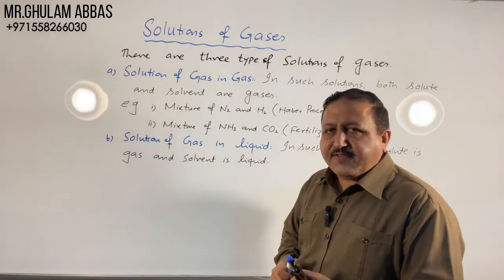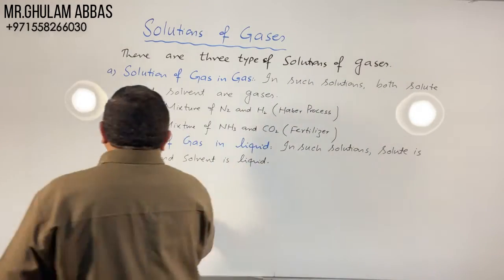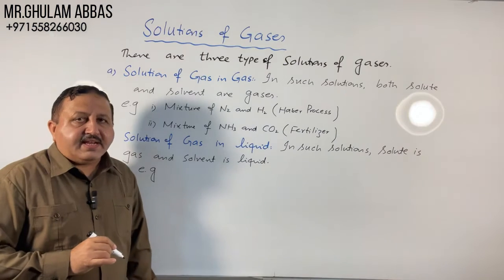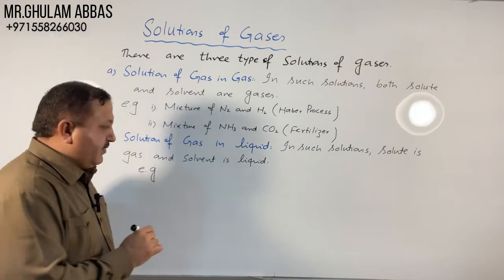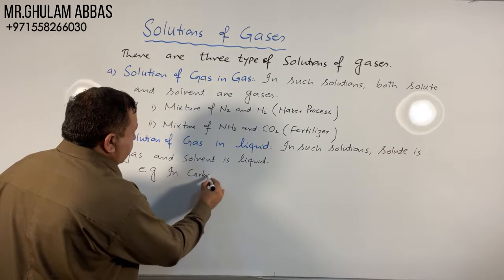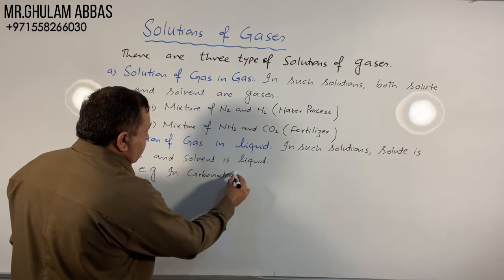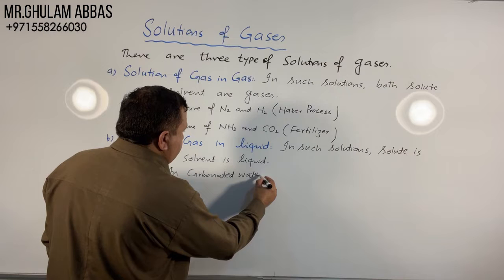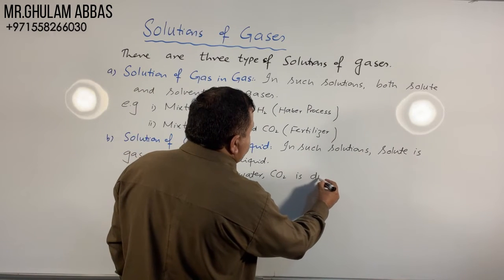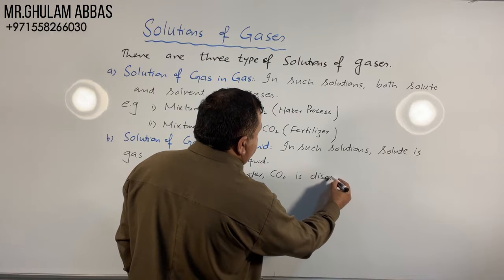In everyday life, carbonated water, cold drinks contain carbon dioxide. In carbonated water, CO2 is dissolved in water.